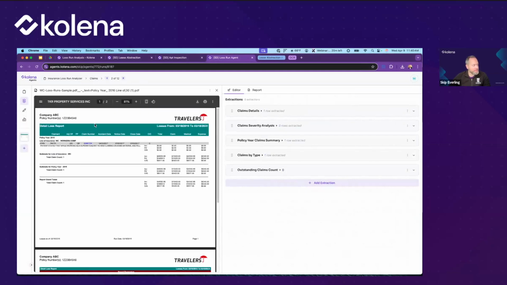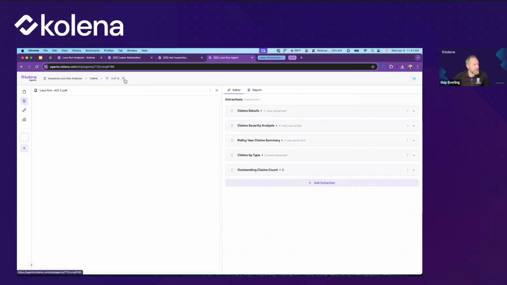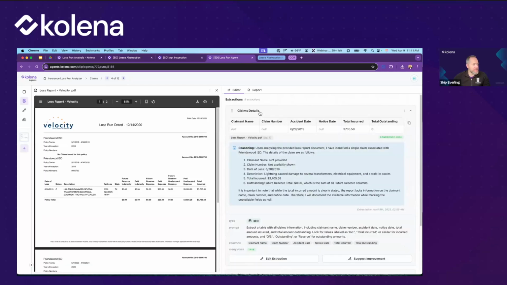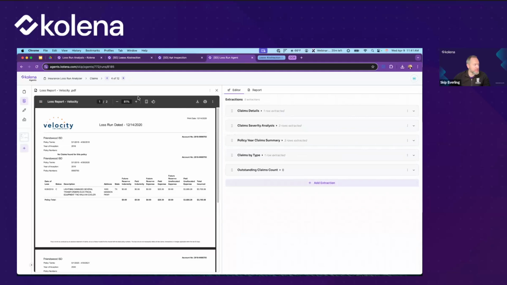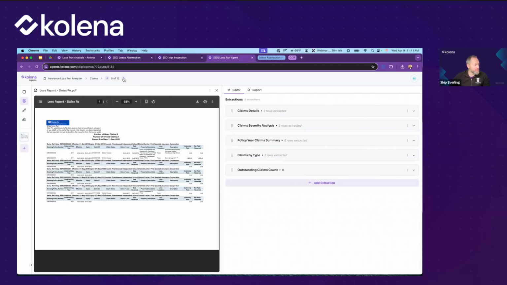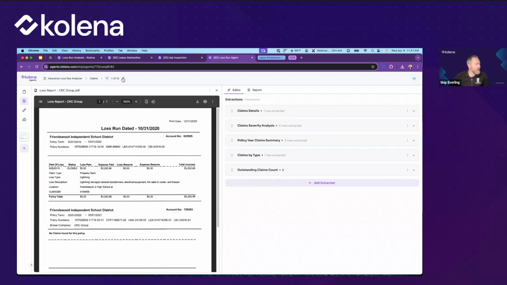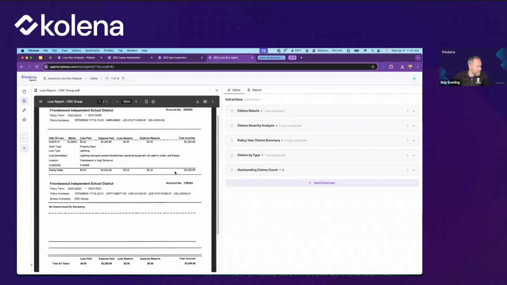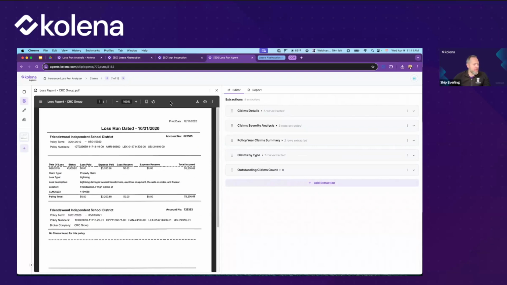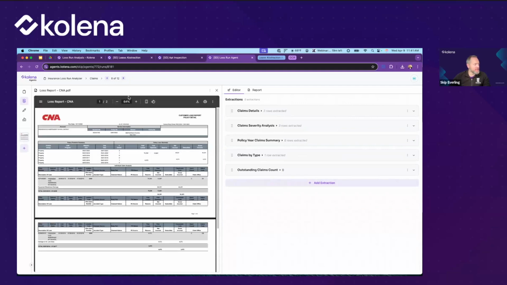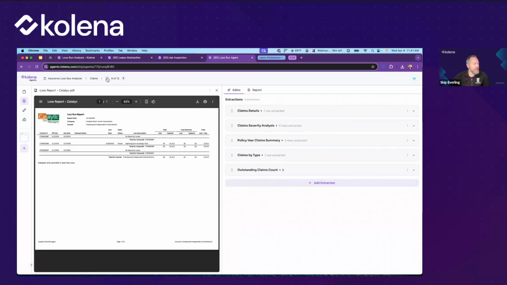This is an example of travelers. There's another one here for another AIG one. This is the velocity one that was already processed, actually. It looks like it didn't have information I'm looking for, though. So let me show you, for example, this one on, yeah, great. You can see that these are all different formats. That's the key idea here. These are all differently formatted, and the agent is able to handle them all.